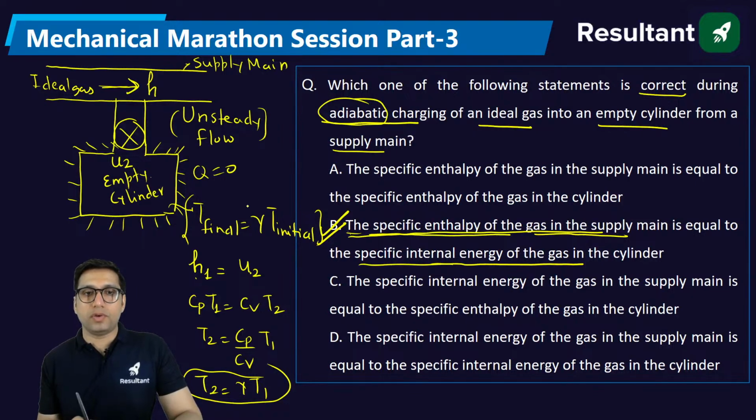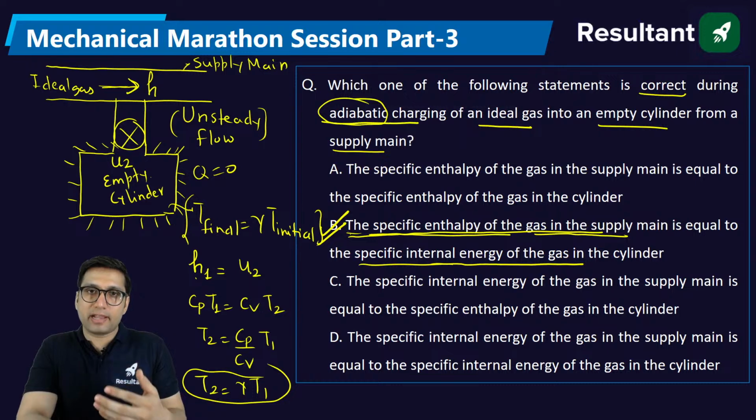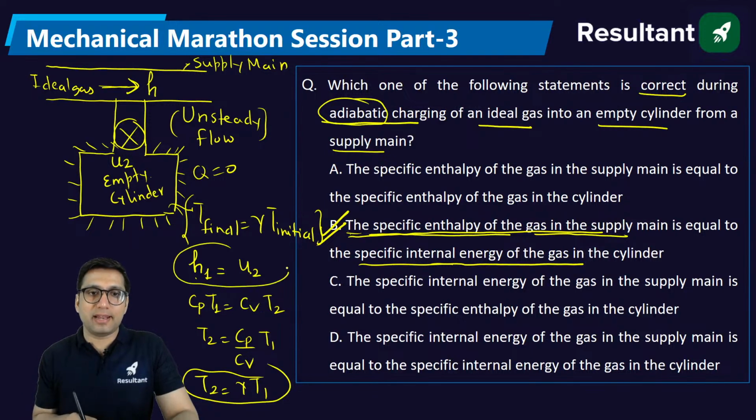So I have always told you to remember this result whenever a question comes in the exam that there is a charging of a tank which is insulated and evacuated and you have to find the final temperature. Always remember this. But how you get this result, that final temperature is gamma times initial temperature, you get from an analysis done on unsteady flow, by applying the equation for unsteady flow in an open system. From that, in the end, you get this result, that enthalpy in the supply main is equal to final internal energy. If you solve this, you will get this result.